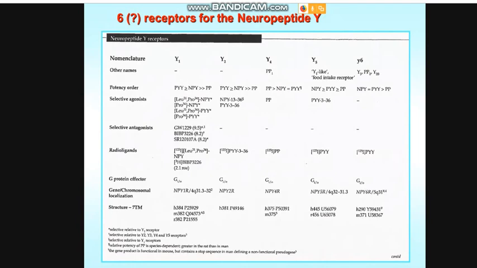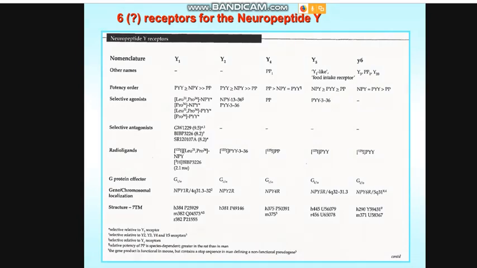So Y1, Y2, Y4, 5, and 6. It is a little bit weird, no? 1, 2, 4, 5, 6. Okay. So the reason why we don't have 3, which should be logical, no?